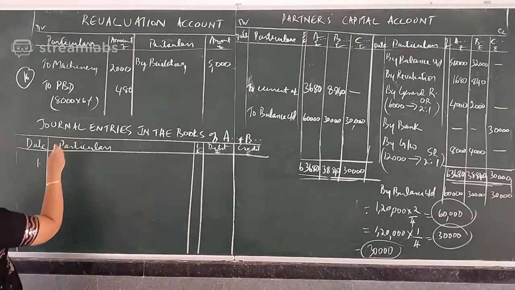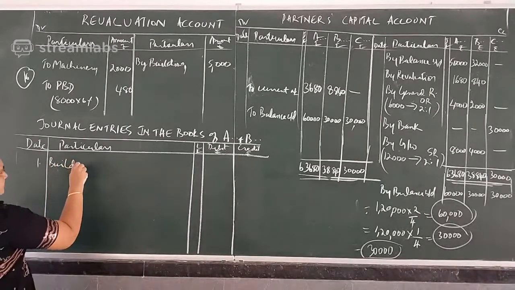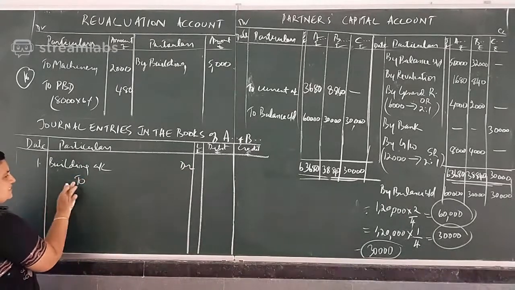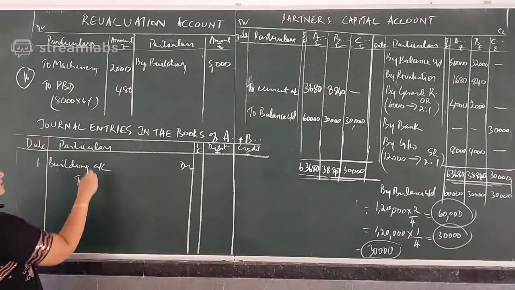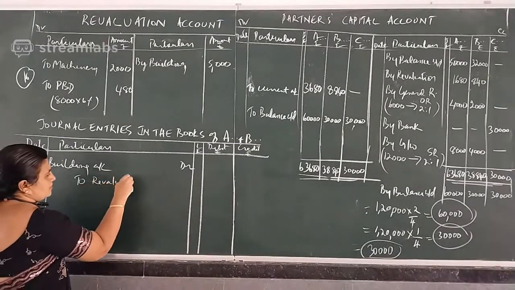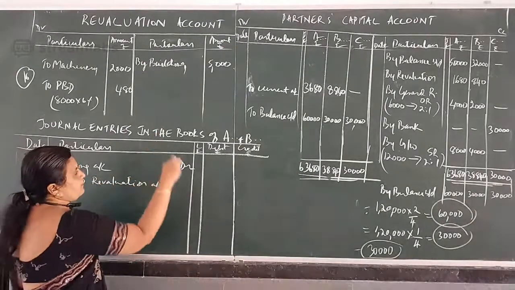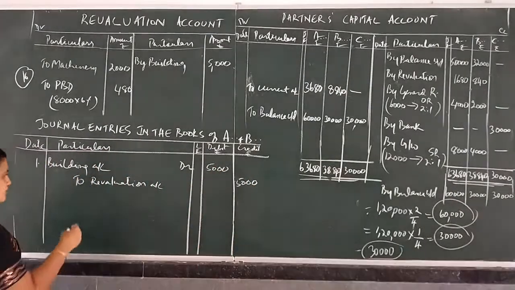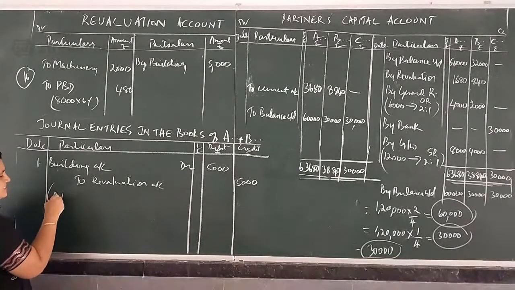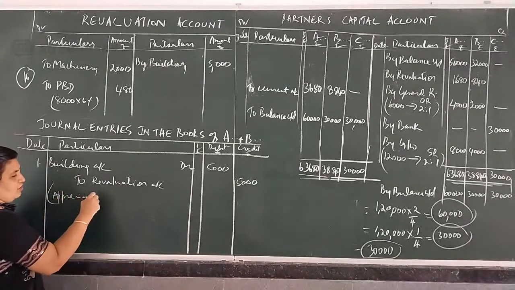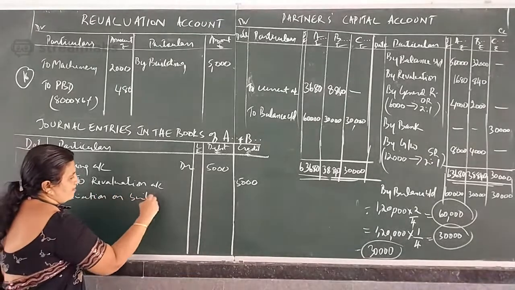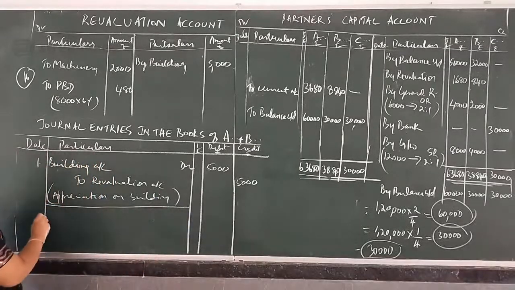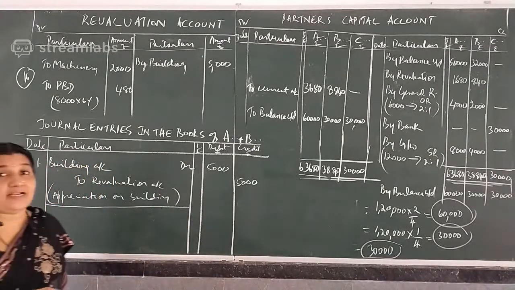Okay. So first one is building account debited to, when you write to, leave little gap and then write to revaluation account. So amount is 5,000. Narration, increase in or appreciation, only one direct L, right? Appreciation on building.